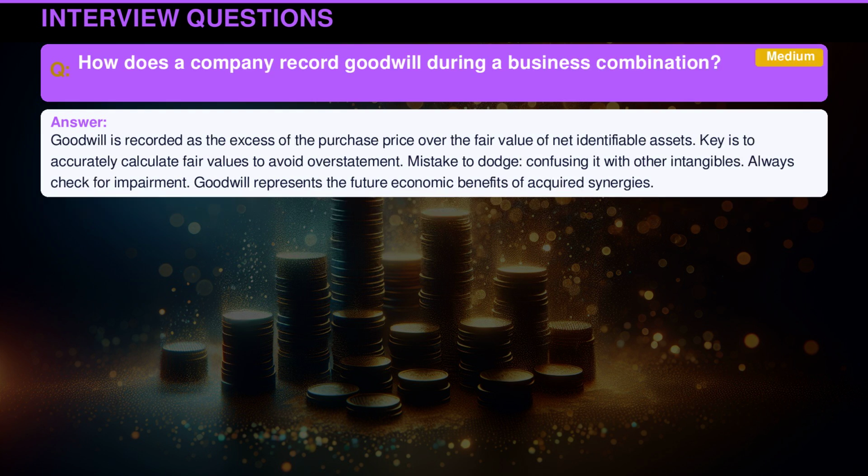Goodwill is recorded as the excess of the purchase price over the fair value of net identifiable assets. Key is to accurately calculate fair values to avoid overstatement. Mistake to dodge, confusing it with other intangibles. Always check for impairment. Goodwill represents the future economic benefits of acquired synergies.